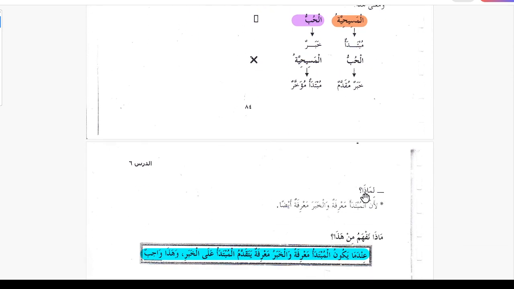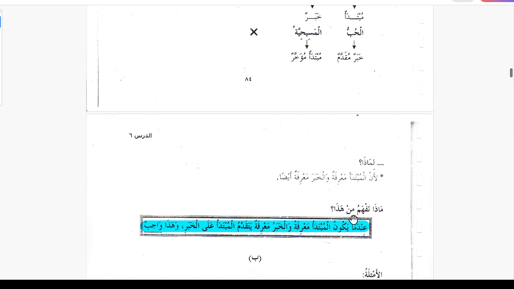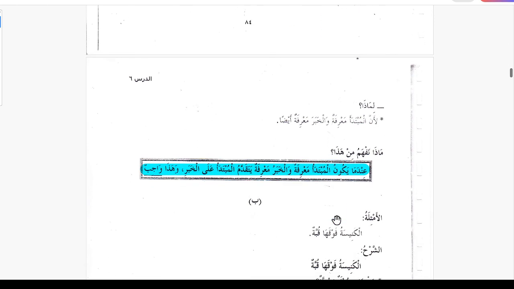So limaza, why? Lianna al mubtada marifatun wal khabaru marifatun aidan, because mubtada is marifa, is proper noun, and khabar is also proper noun. So maza nafhamu min haza, what do we understand from this?